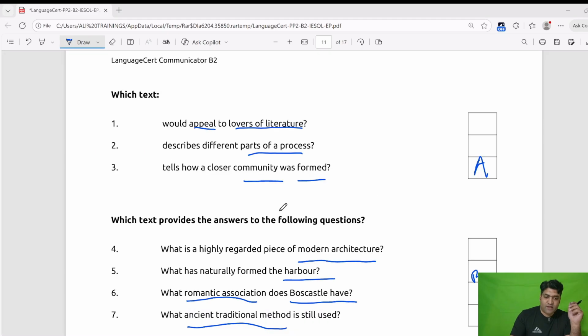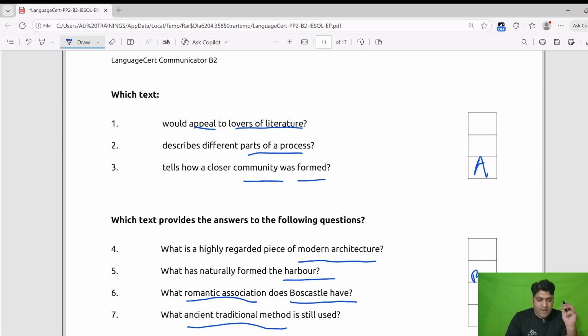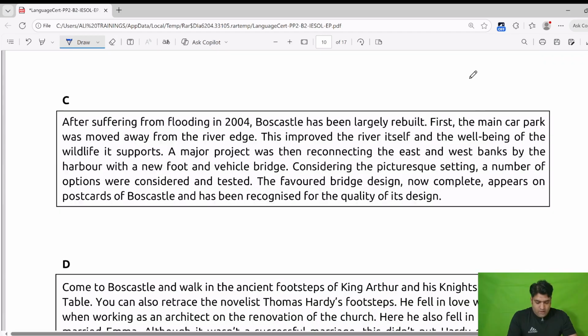Yes, question 7 has the information. Our passage B has the information related to question 7. So we will write B here. Now we will read passage C.